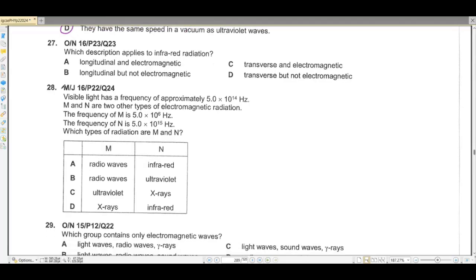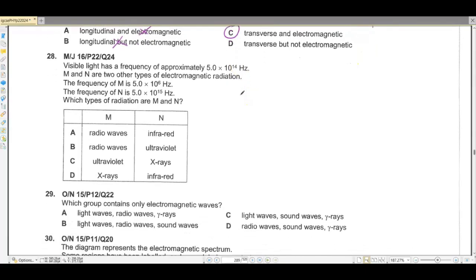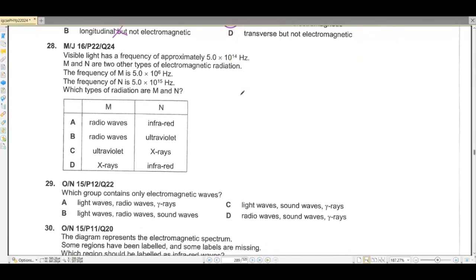Moving on to question number 27. Which description applies to infrared radiation? Longitudinal and electromagnetic? No. Longitudinal but not electromagnetic? No. Transverse and electromagnetic? Yes. EMS. They are called EMS for a reason, the electromagnetic spectrum. Okay? They are electromagnetic waves and they come under transverse waves.